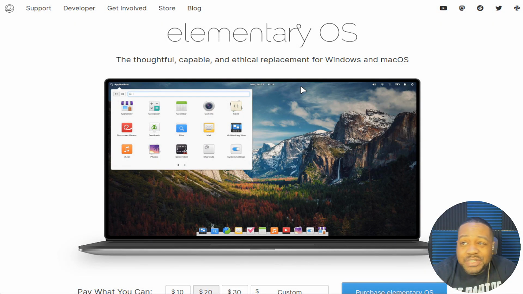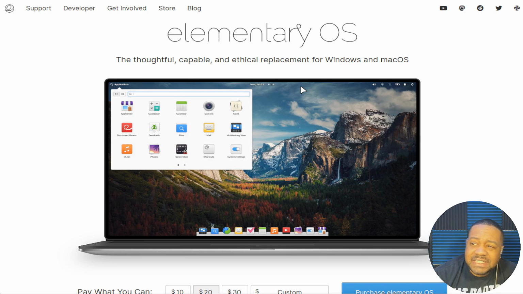Alright, so this is elementary.io, and one thing I can say about this distribution is they have a great website and great documentation. Everything is simple to use, very straightforward, and that's the purpose behind this distribution: to make things super simple and very easy to use, from the installation to the desktop environment that they created and developed. It's a super cool distro in my opinion. I think you guys really should check it out.